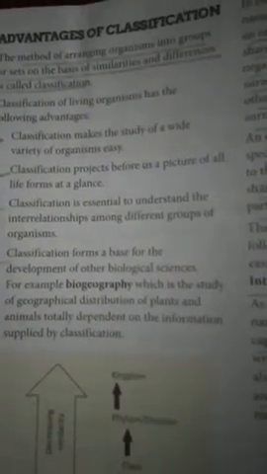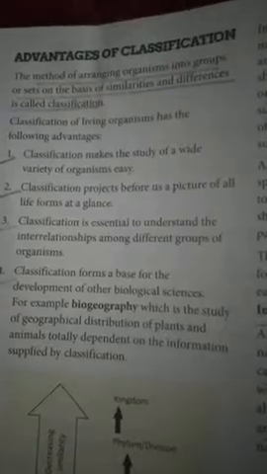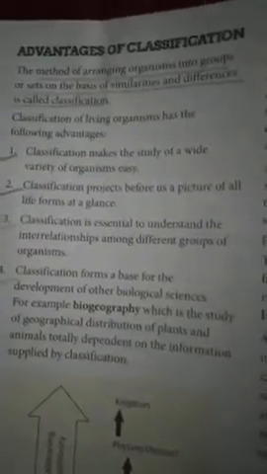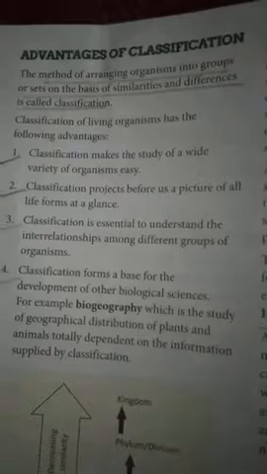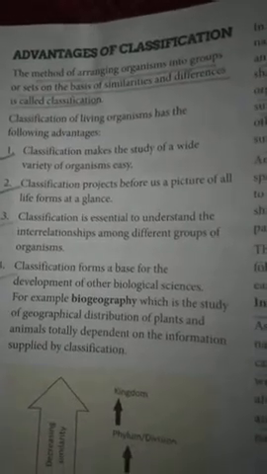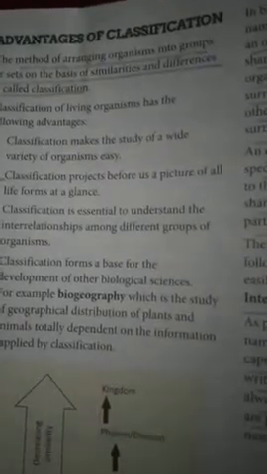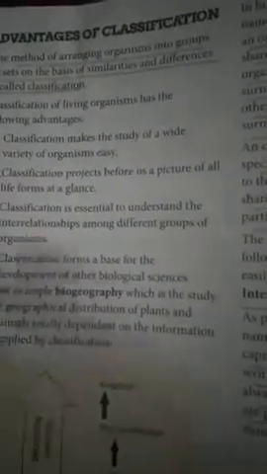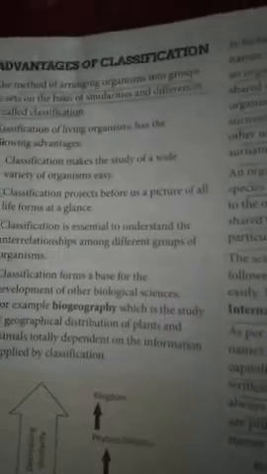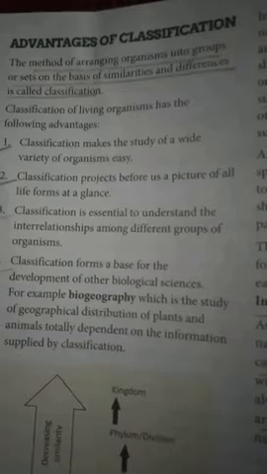Second, we have a look at classification. If this organism belongs to this group, then it must have this character. So we can easily predict that if the organism belongs to that group, it's obvious that this organism will have these features. So it makes the study very systematic and easy to grasp. Then the third point: if the organism is put into that group, then we can easily find out the characters, the similarities, the differences, and the way it will behave. So that is very clear.